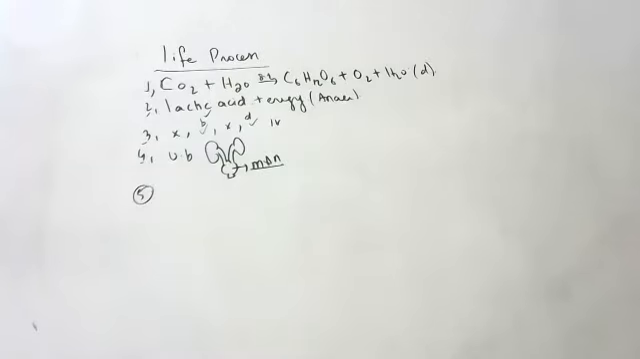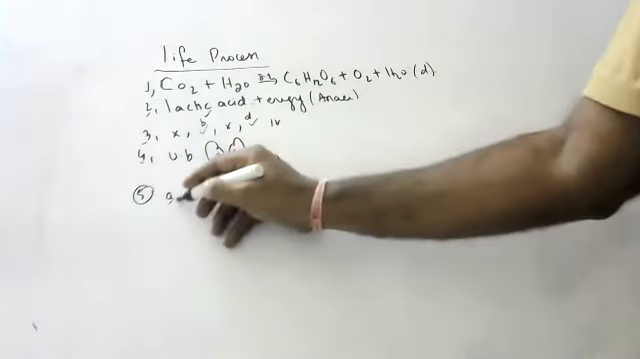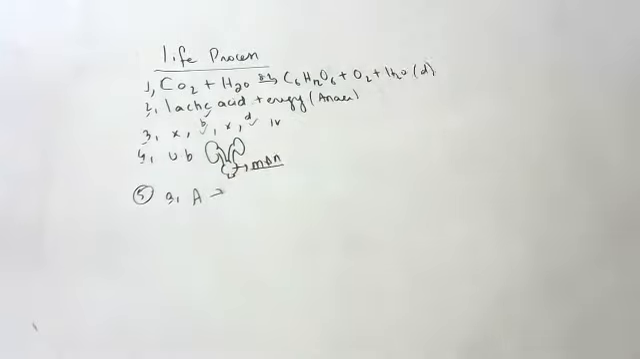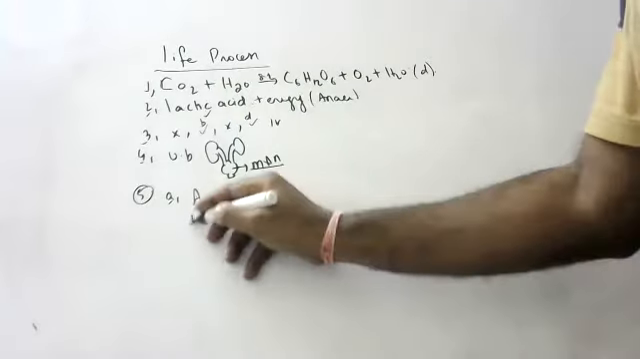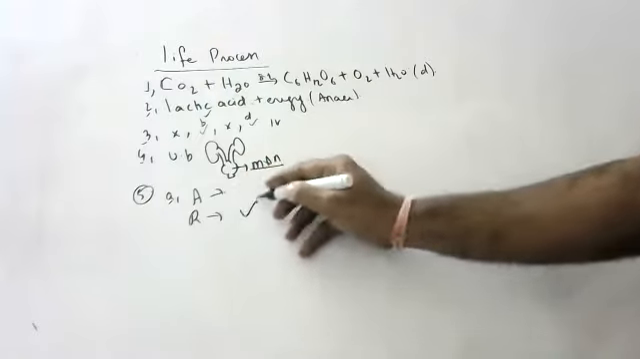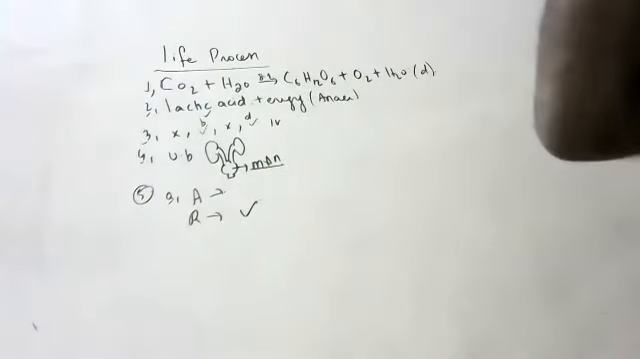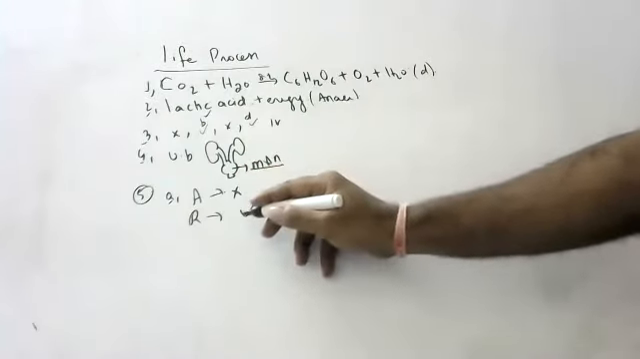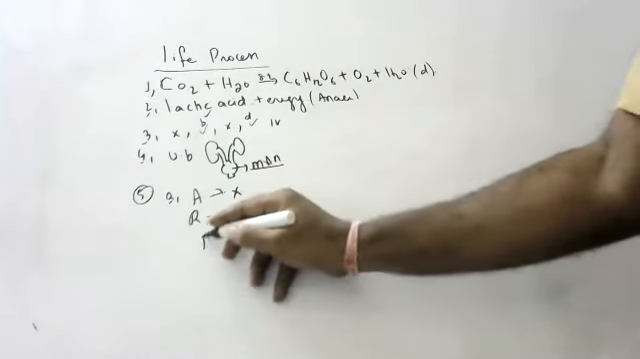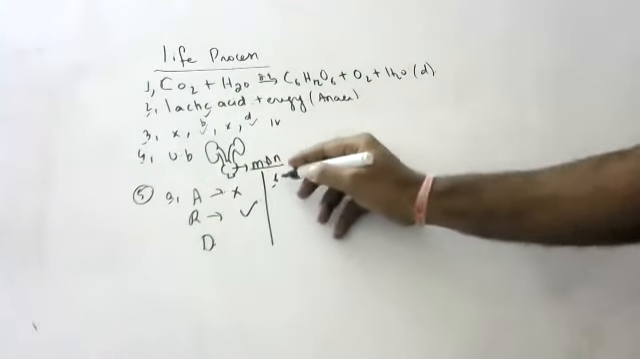Assertion and reasoning, children. Can anyone help me? First one, assertion: aerobic respiration requires less energy compared to anaerobic respiration. Reason: mitochondria is the powerhouse of a cell. This is correct. But aerobic respiration requiring less energy is not correct, children. Assertion wrong, reasoning correct. Which is the correct option, children? D. Okay, next one.